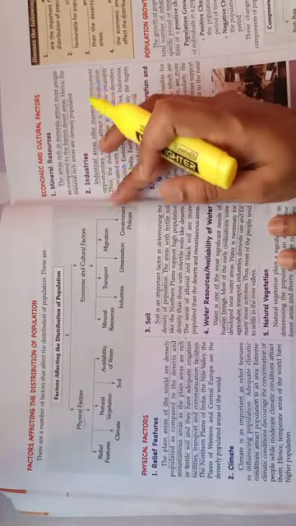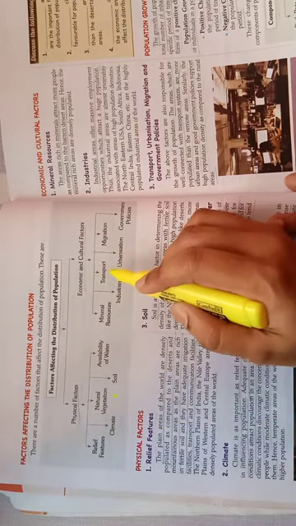Next, name the factors that affect the distribution of population. Come to page 34. See this box. You write all the names under each heading. Next, name the 5 most populous countries of the world.